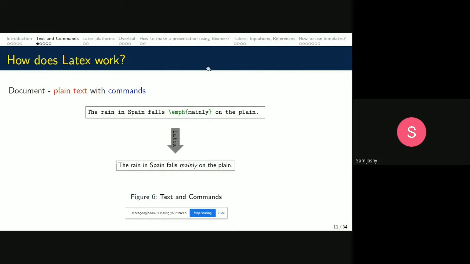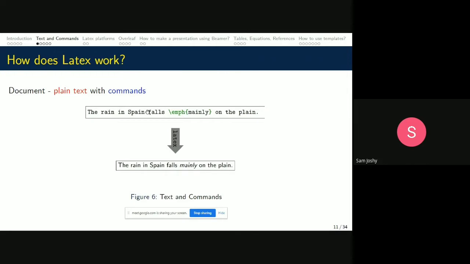Here there is an emphasized code, \emph. This is the code. So we write LaTeX with the code and the text, and LaTeX performs the processing and compiling. After compiling, we get the final output as shown here. So this shows the command and the text.